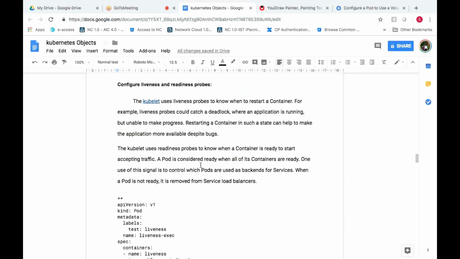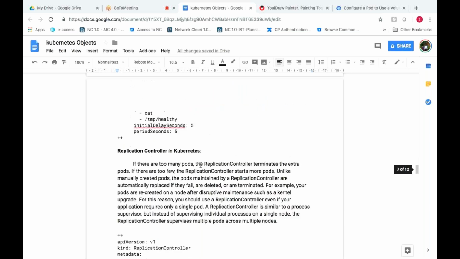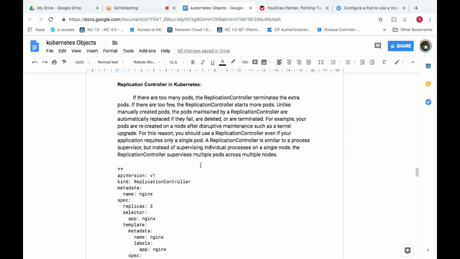So let's go to the next concept called replication controller. Let's discuss theoretically what this is, what exactly the requirement of the replication controller is, and what advantages we have. Okay, so let me take a new window.